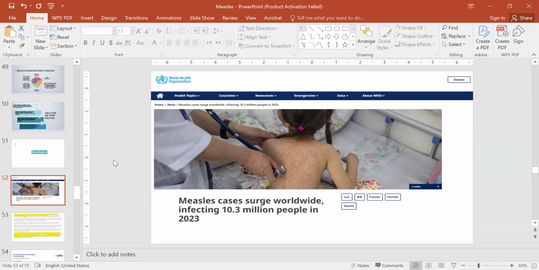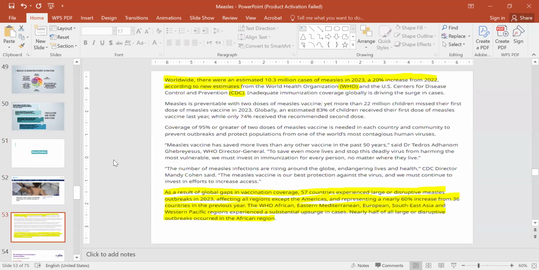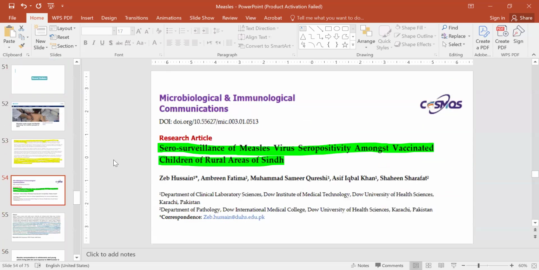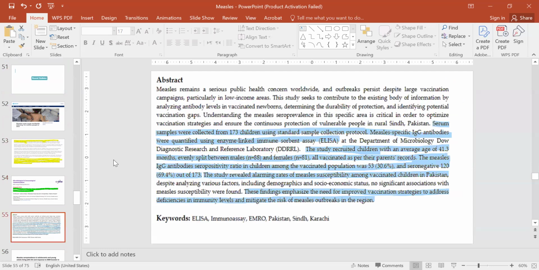And this is the data published by WHO that there have been a lot of cases of measles. This is a study published in Sindh, Sero Surveillance of Measles Virus Seropositivity amongst vaccinated children of rural areas of Sindh. It states that serum samples were collected from 173 children, and the study recruited children with an average age of 41.3 months, evenly split between males and females, 88 and 81 respectively, all vaccinated as per their parents' records.